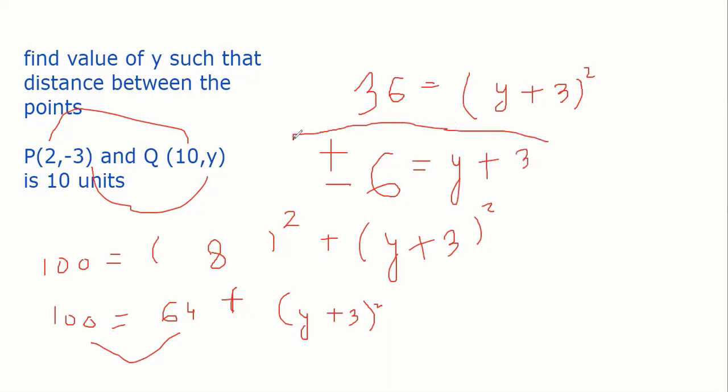So I got y plus 3 equal to plus minus 6. Once take 6 as plus 6, then y is 6 minus 3, y equals 3. And the other time take it as minus 6, then minus 6 minus 3, minus 9. That's it. Okay Anushka, clear, it's easy.